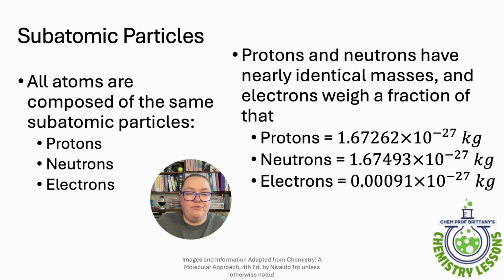So here's what we know so far. All of our atoms are composed of these same subatomic particles, and protons and neutrons have nearly identical masses, and electrons weigh a fraction of that. So this is 10 to the negative 27th kilograms, very, very tiny. And you can see that it's out here at the third decimal place in that scientific notation where the difference is in their mass. So they're very, very similar. And also want to point out the gigantic difference between these two and the electron.